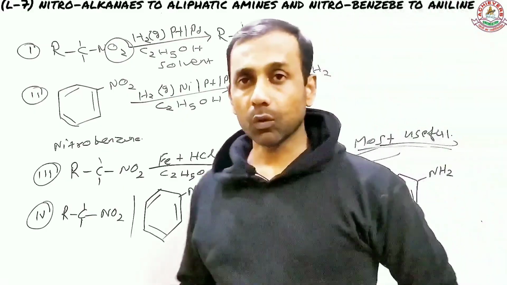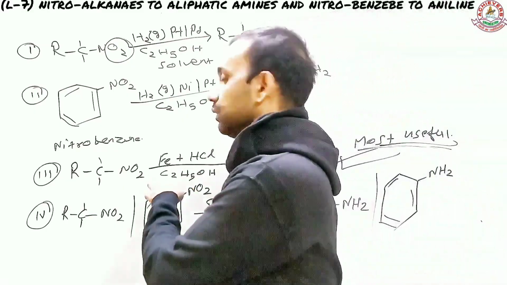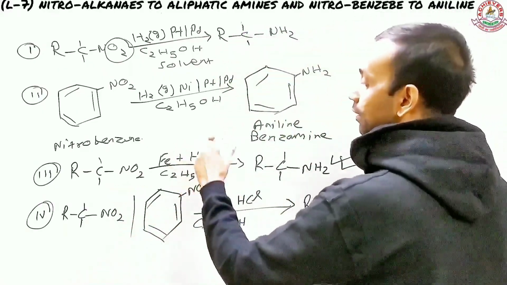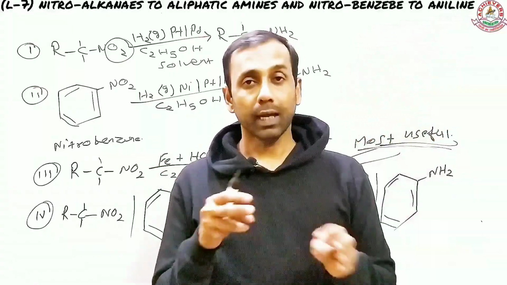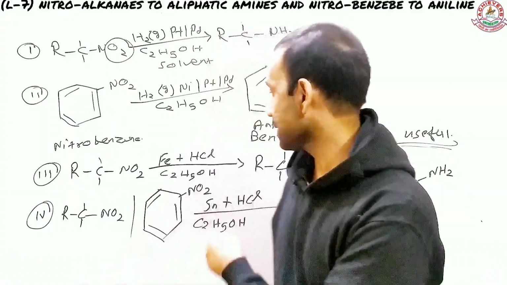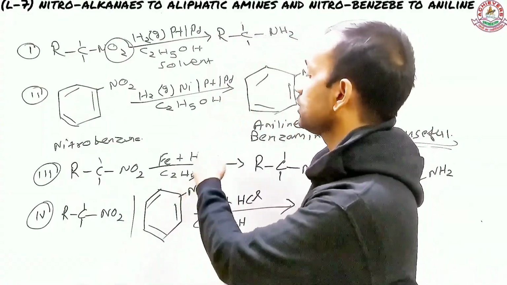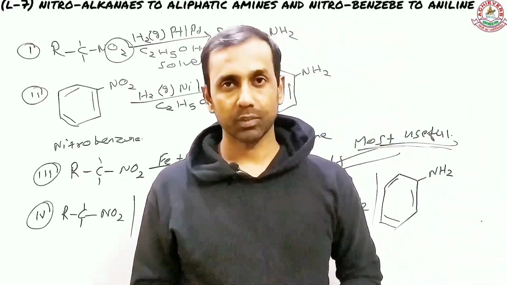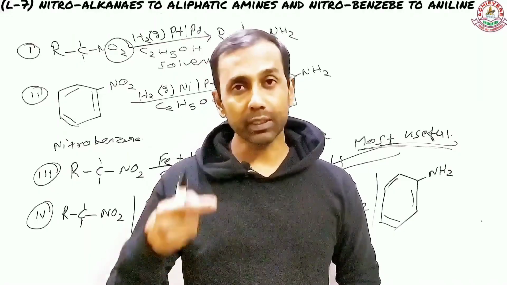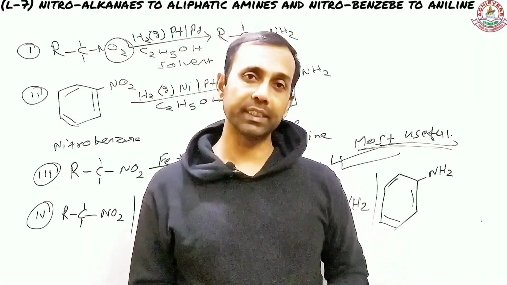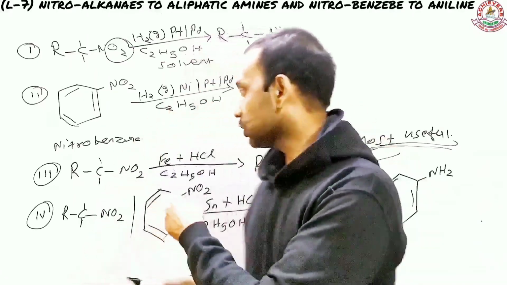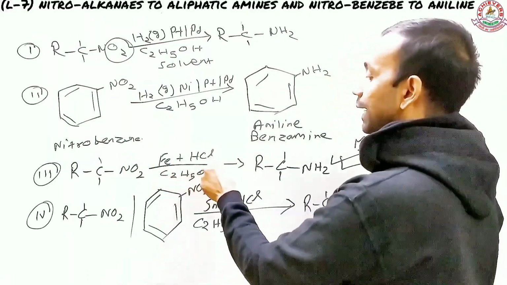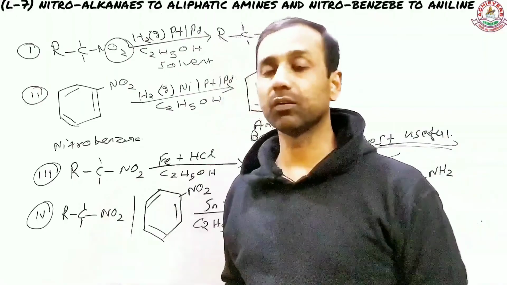When you prepare amine using this method, you have to start your reaction with a very little amount of the reagent, Fe plus HCl. During this reaction, you have to start with a very small amount of HCl, because you will obtain HCl during the reaction. So you don't have to use HCl in large amount. On an industrial basis, this third application is most useful. Let me repeat: during the reaction, HCl is produced. That's the advantage of this particular reaction.